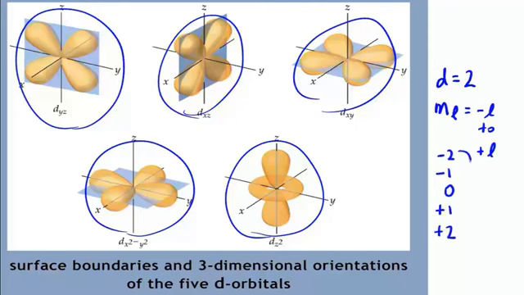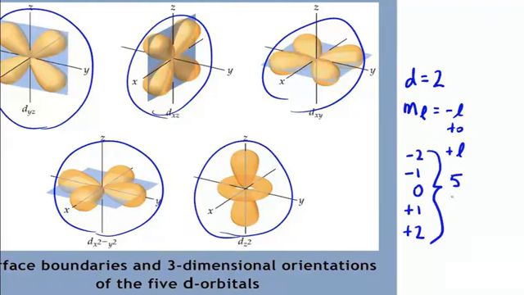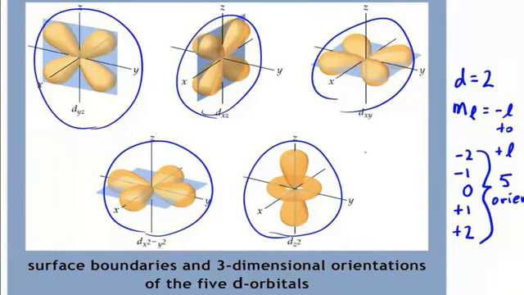These are the possibilities for the orientations in space. There's 5 possibilities for orientations of d orbitals in three-dimensional space. And that's exactly what we see, 5 orbitals at any one energy level.